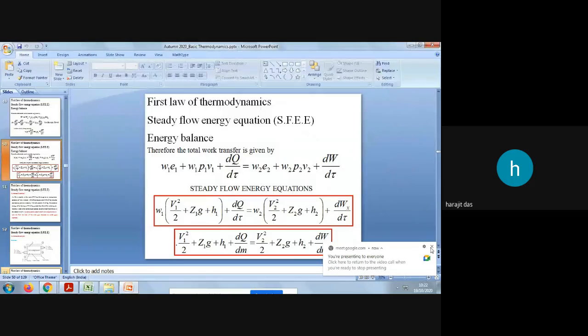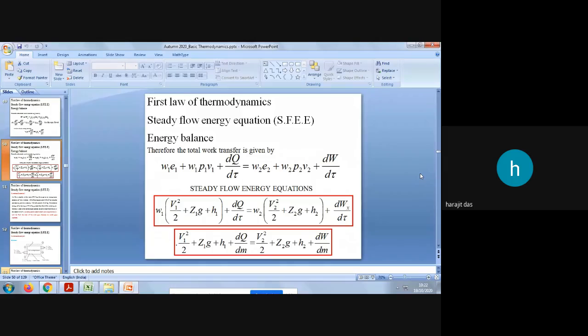So what we actually learned in the last class is the first law of thermodynamics, that is the conservation of mass and energy principle. So we have seen this principle on the control volume, means on the open system. So in an open system, as we all know, there will be mass interaction as well as there may be energy interaction.